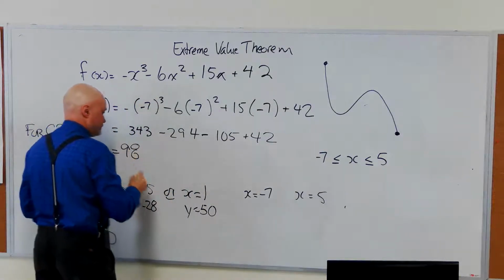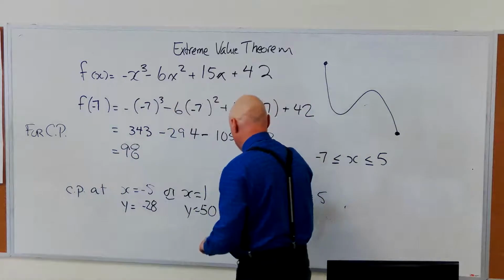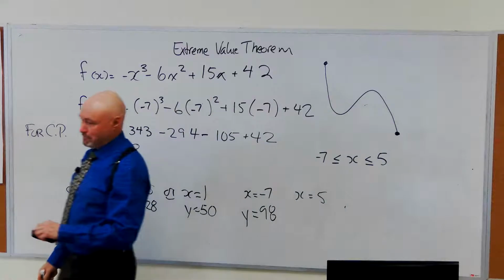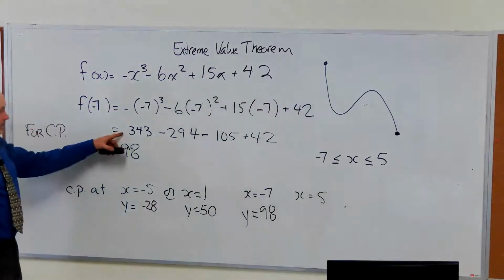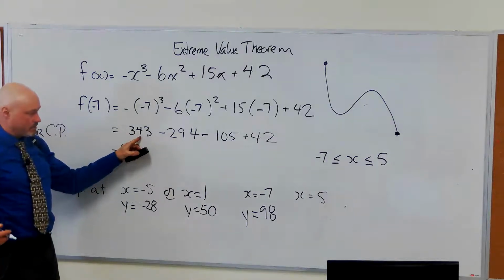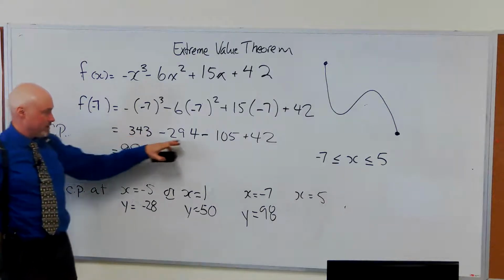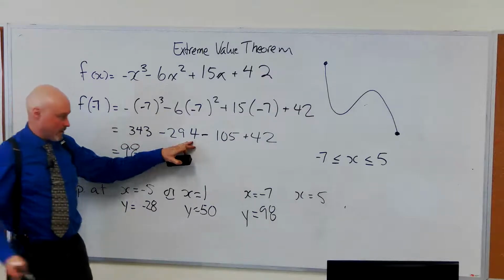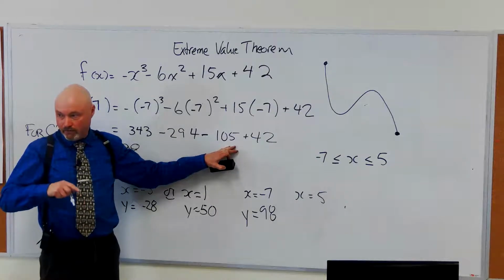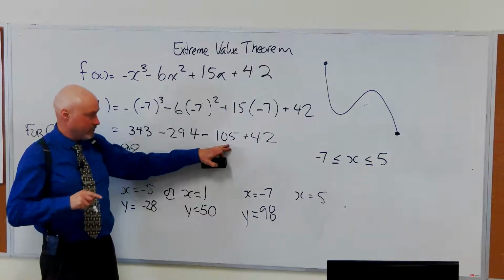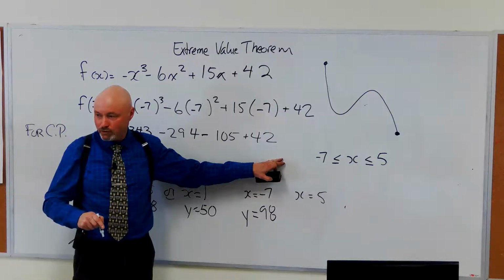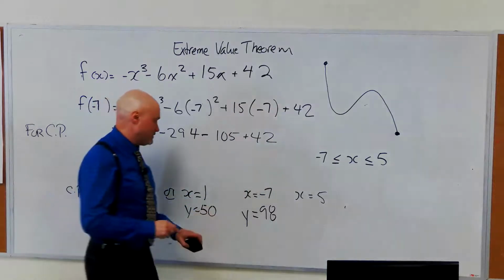98. All right. So this boundary point is, are you saying I got that wrong? You just said wait, like as if I got that wrong. Okay, let's do it a step at a time. 49, right? Okay. 49 minus 105 is going to be -56. -56 plus 42 is -14. Oh, darn it. All right.